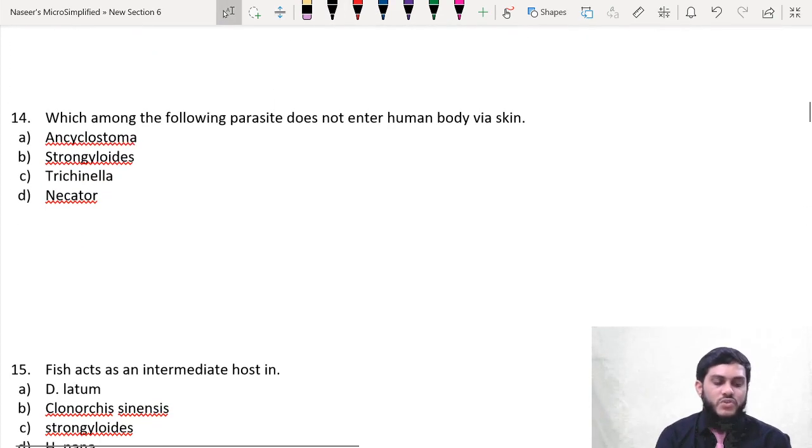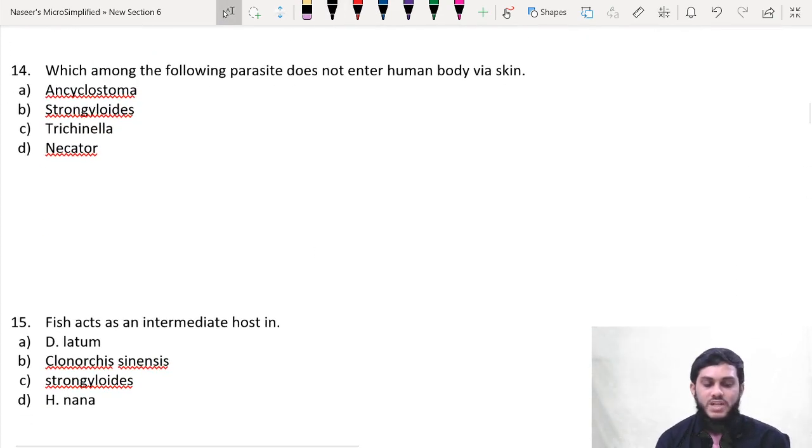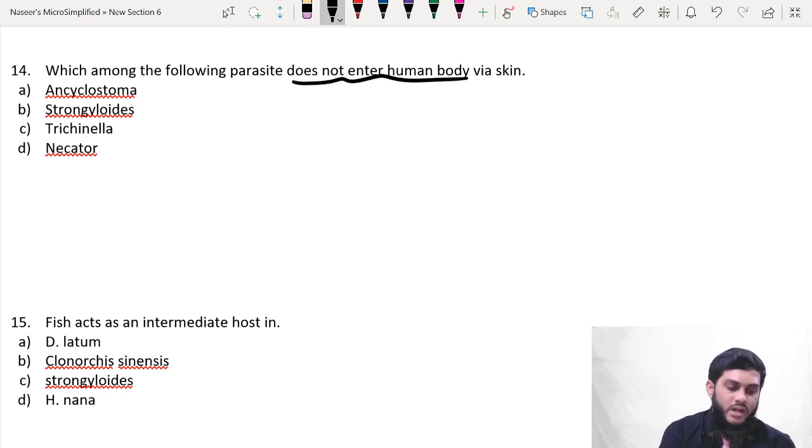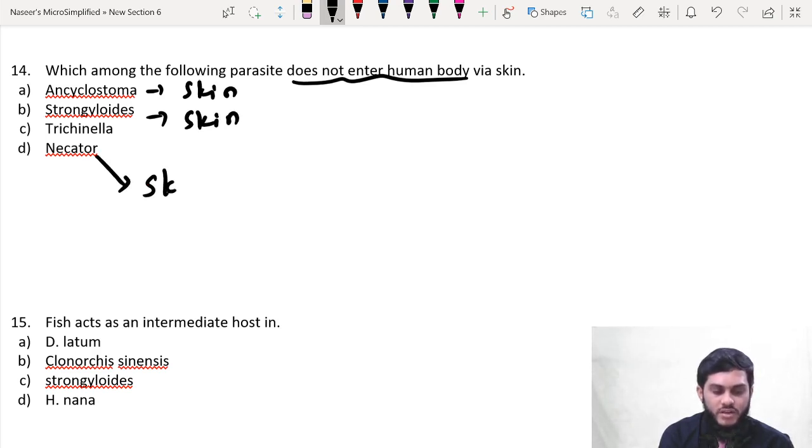Next, moving on to the 14th question. Which among the following parasites does not enter the human body via skin? See, larva can enter by penetrating the skin or through ingestion. So now they are asking which does not enter the human body via skin. Ancylostoma is a hookworm, enters via skin. Strongyloides enters via skin. Necator is also a hookworm, enters via skin.